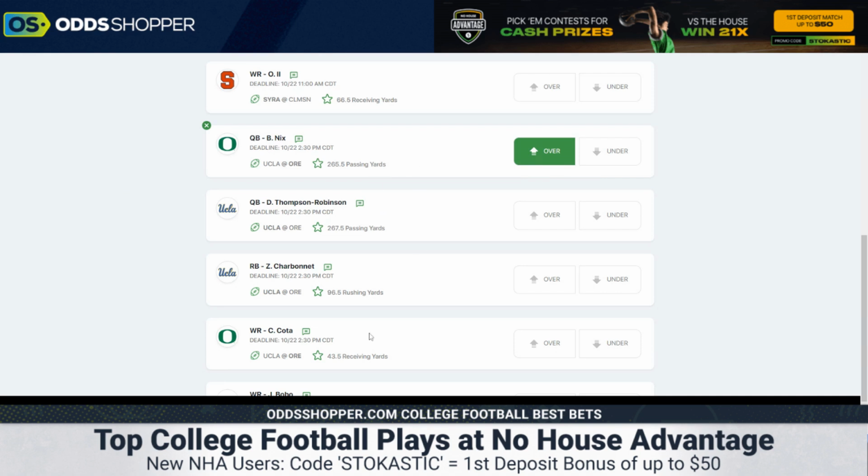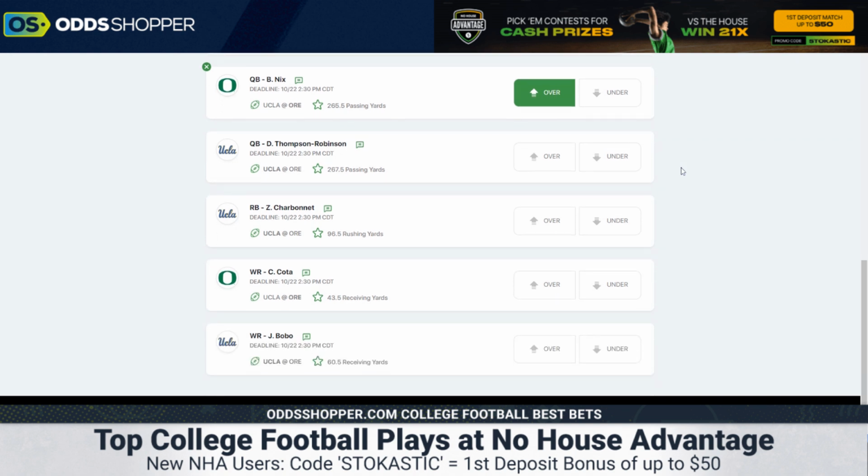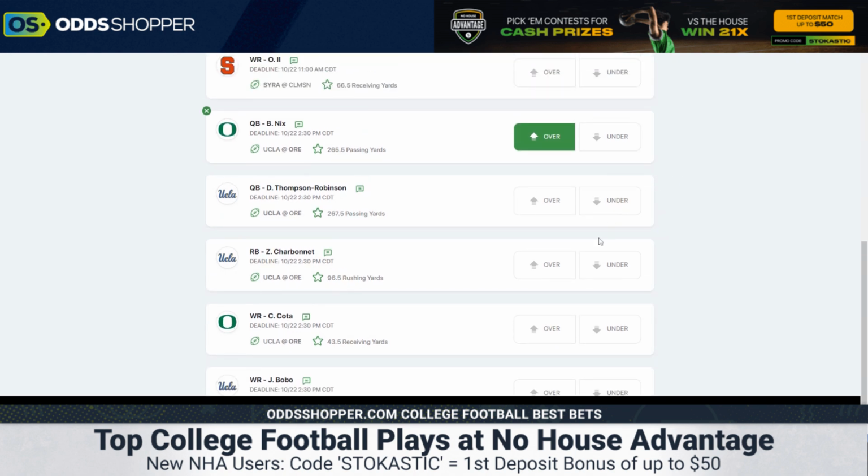So in this environment, where Oregon is a 6-point favorite against UCLA with a total above 70, this 265.5 passing yards is actually pretty generous in favor of Bo Nix. This is one we like a lot. We'll be hitting this. Another over, and I promise you this won't just be all overs on this show today and in the future, really.